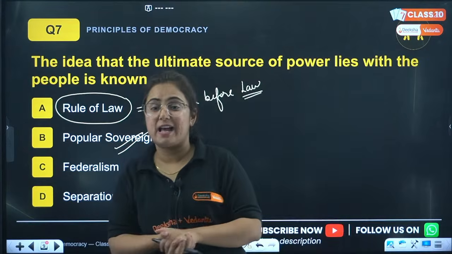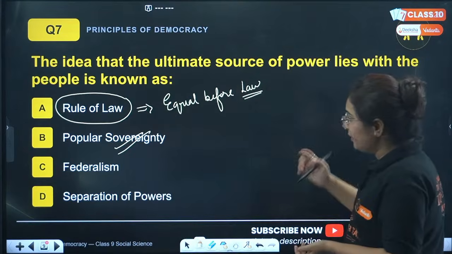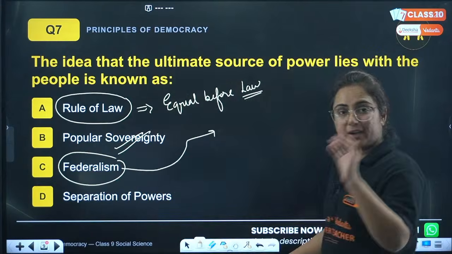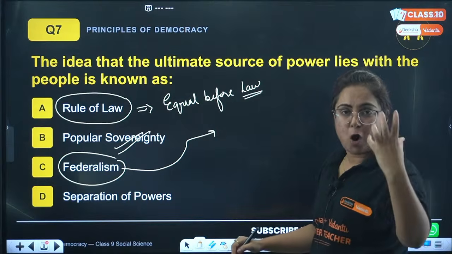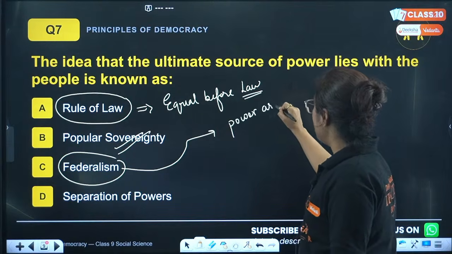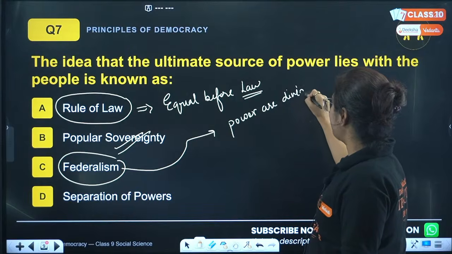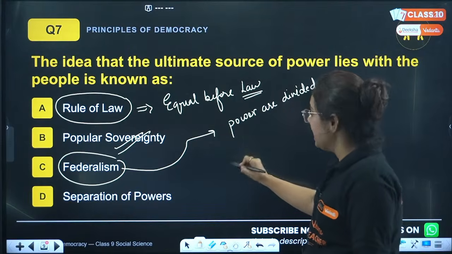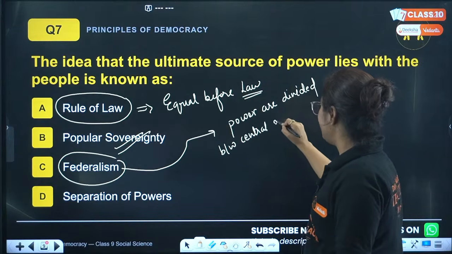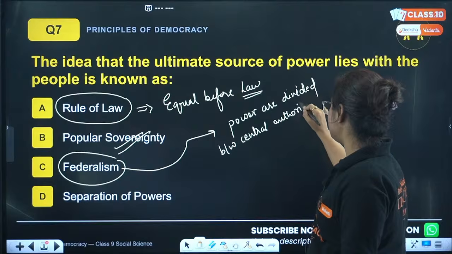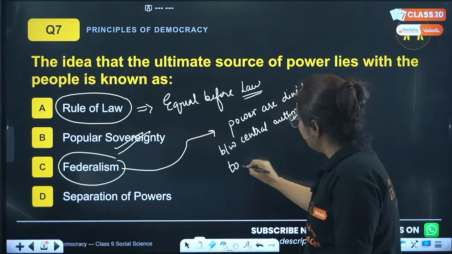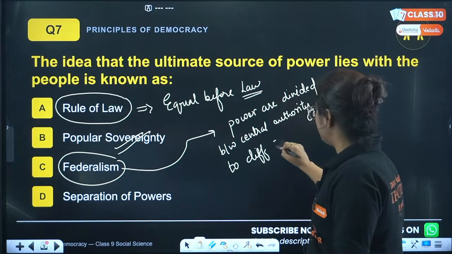Ma'am, what is federalism? Okay, very good question. Beta, federalism is a concept in forms of government in which powers are divided. Now, from where to where are powers divided? Powers are divided between the central authority and different constituent units. Pay attention, then I will give you the example.